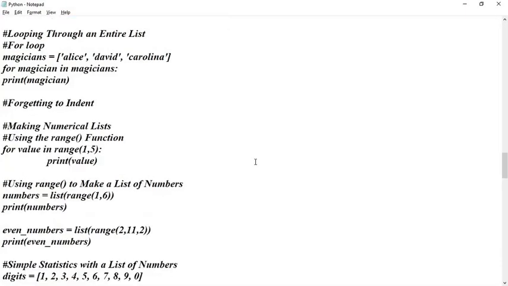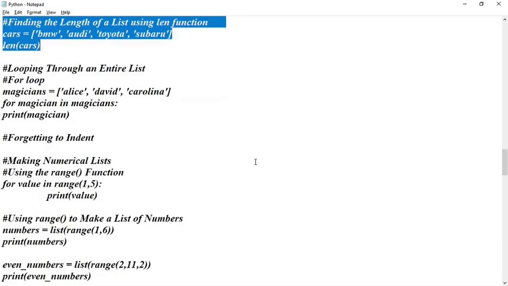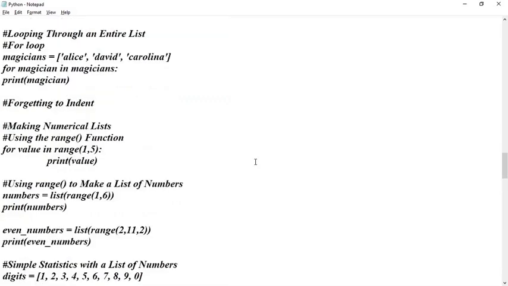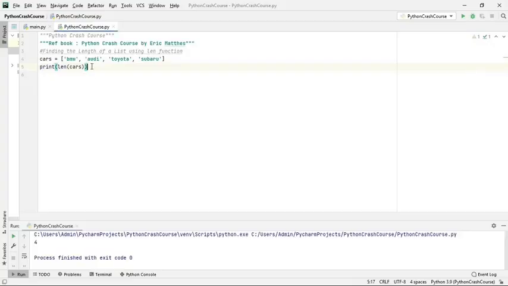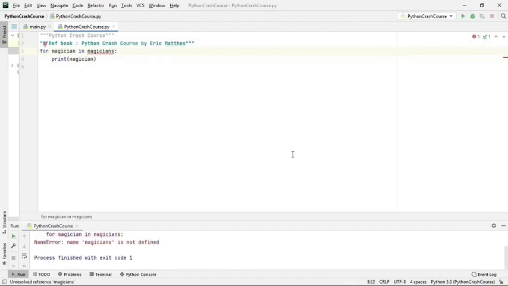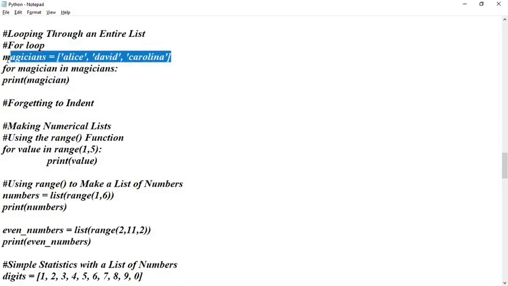And then after this list we have the looping concept, if you remember. How to operate with the for loop? Looping through the entire list, we can go through it with a for loop. Here you can see for magician in magicians, print this. This is a list of strings. That means using a for loop we can do it. The only thing is that you have to give this colon. In Python we have to maintain the indentation, otherwise it will give an error. Okay, magician is not defined. Sorry, magicians has to be defined.